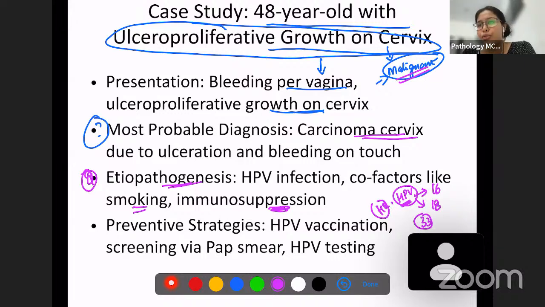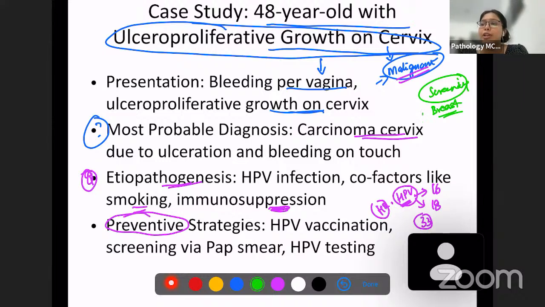This is one of those carcinomas which can be prevented very well. There are very few carcinomas which can be screened properly and prevented. Screening procedures are robust in very few carcinomas. For example, we had discussed breast carcinoma, which had a very good screening procedure. Screening ultrasound and screening mammography was done in breast carcinoma, which led to identification of breast carcinoma early and treatment also early, right? So one of such carcinomas is the carcinoma of cervix.